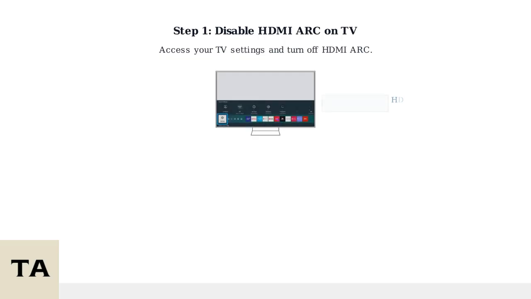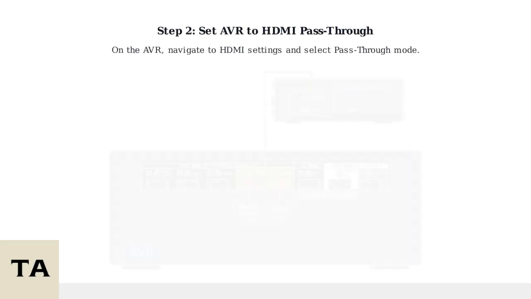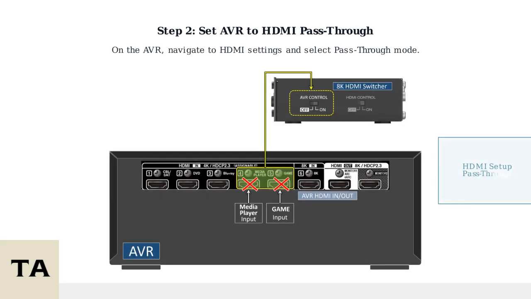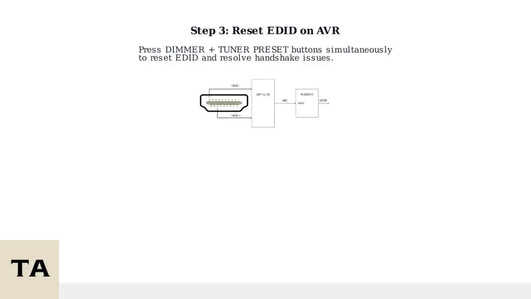First, disable HDMI ARC on your TV. Go to Settings and turn off the HDMI ARC feature to prevent conflicts. Next, set your AVR to HDMI pass-through mode. This allows direct audio signal routing without processing. To reset EDID on some models, press the dimmer and tuner preset buttons simultaneously. This can fix HDMI handshake issues.